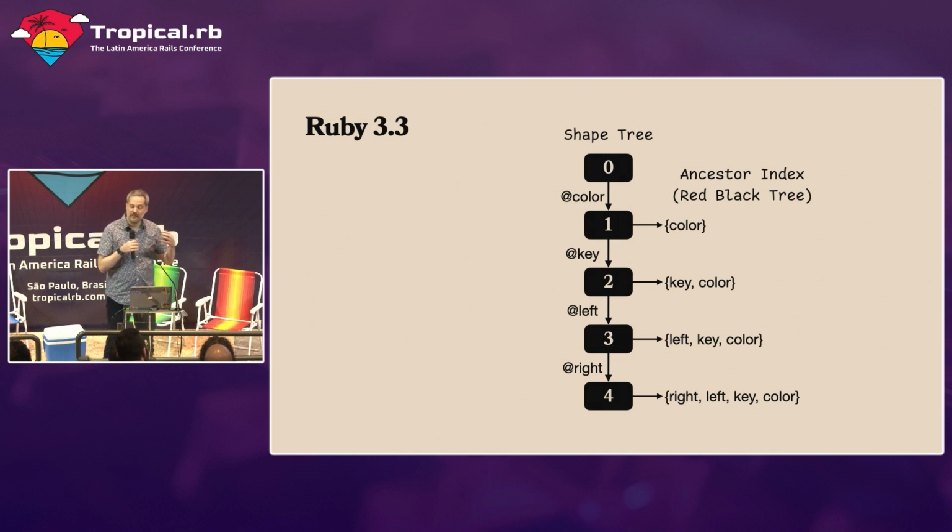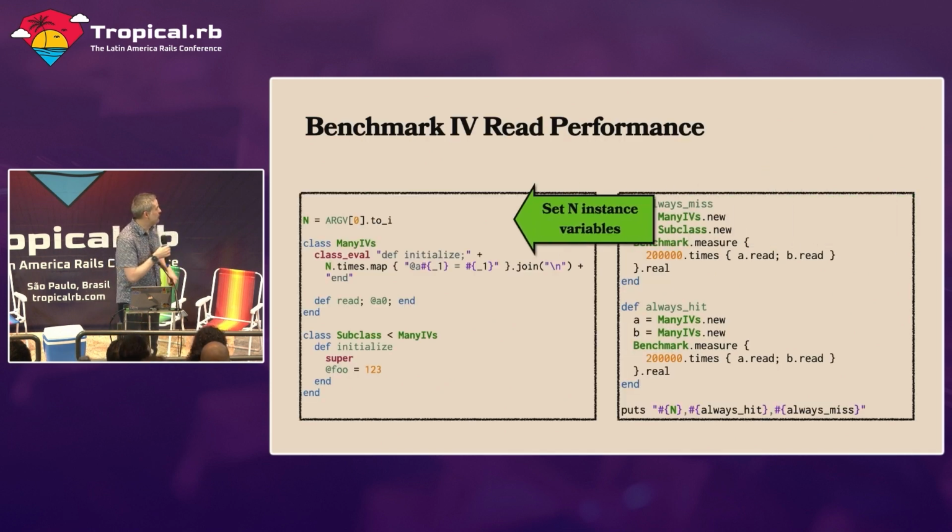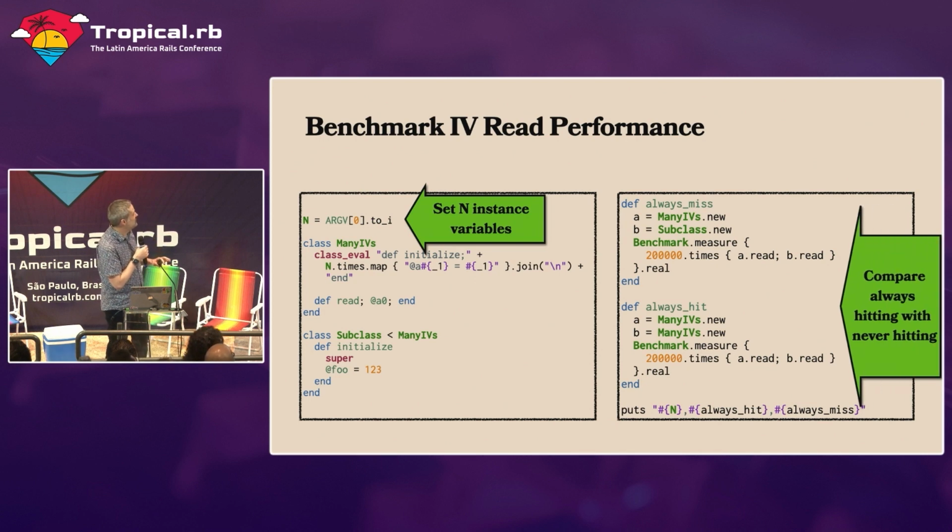So I came up with some benchmarks for measuring this, so we could take a look at the performance implications of this. Our benchmark looks like this. We're just going to set n instance variables on this object. And then we have a subclass that sets one more instance variable. And then we have a baseline benchmark, which just measures when we always have a cache hit, so we know what that looks like. And then we compare that when we always have a miss. So we're going to compare cache hits, always hit and always miss.